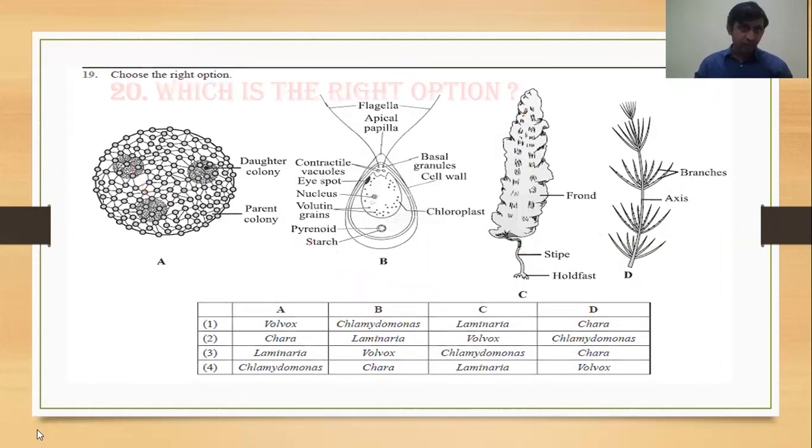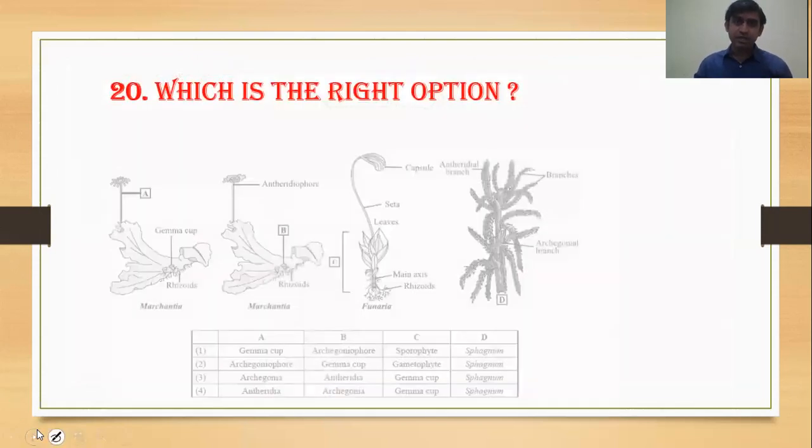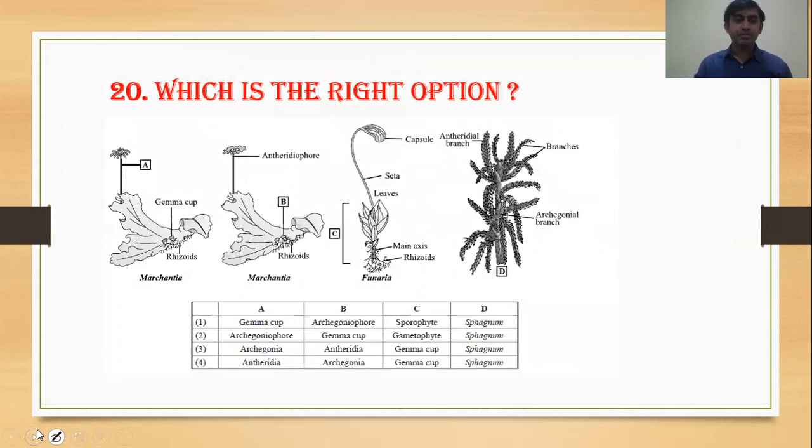The next question, question number 20: which option is correct? Again, the figures are there. So see all the figures. What is this? This one is the archegoniophore, because here is the archegonium. Archegonium is female. The female sex organ is called archegonium. You can memorize it by the name.